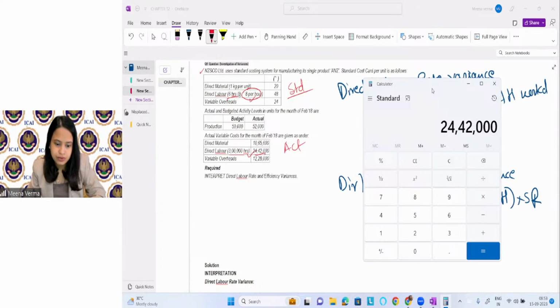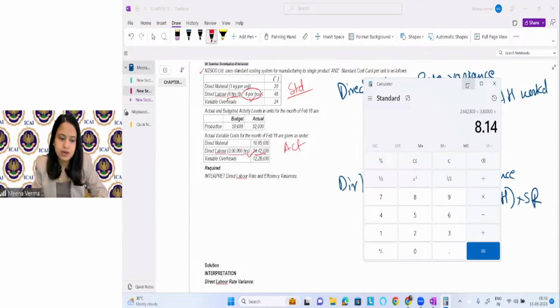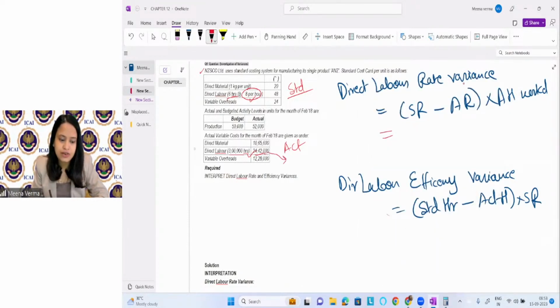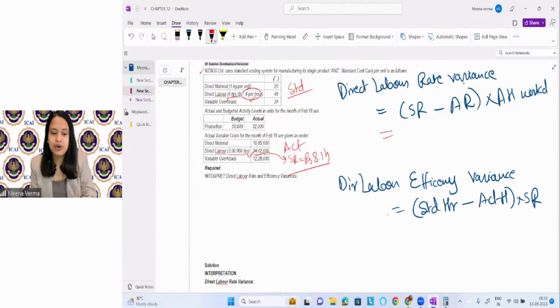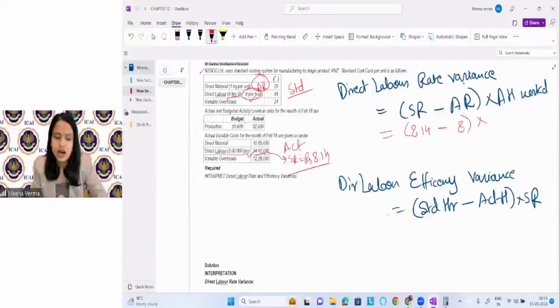2,442,000. Okay, divide by 3. So this is coming as 8.14. The standard rate is what? Standard rate is rupees 8.14. This is what? Standard rate. 8.14 is the standard rate here. Okay. What is the actual rate? This is your actual rate. So we will consider the standard rate. We will consider the actual rate. And then you will see how many actual hour he has worked.